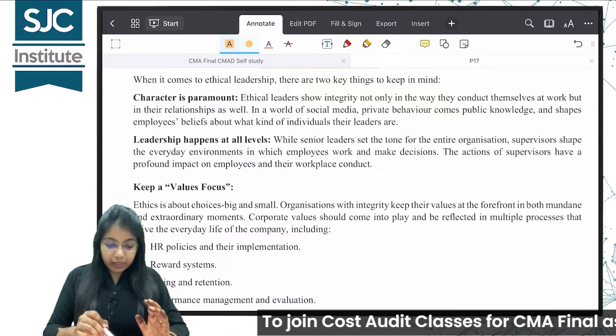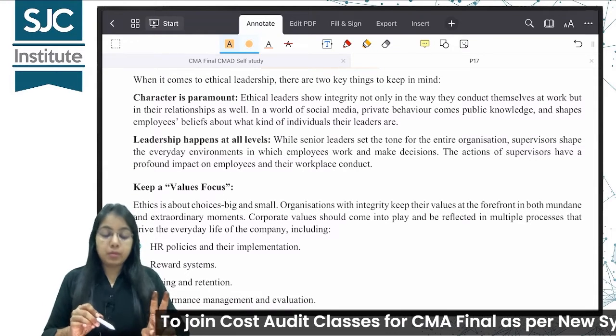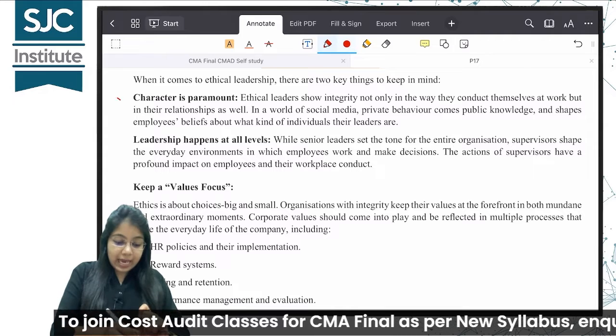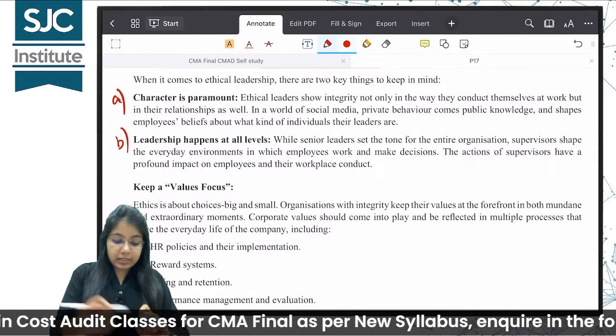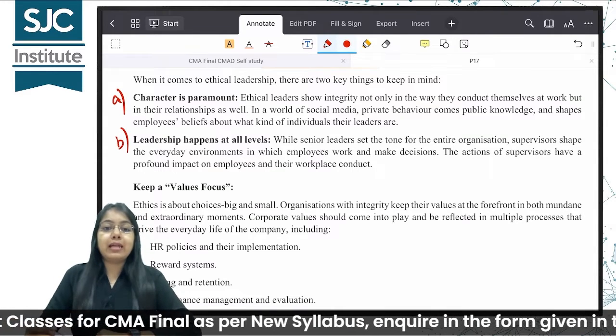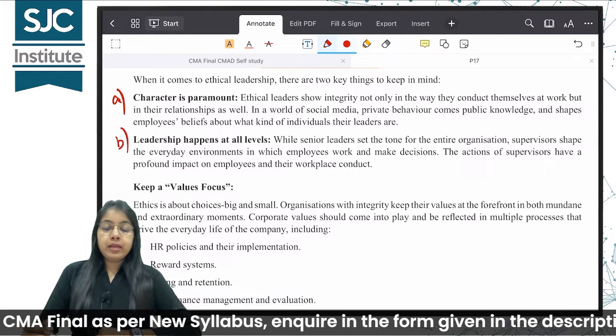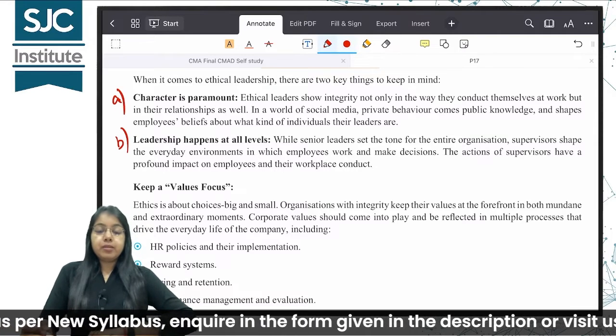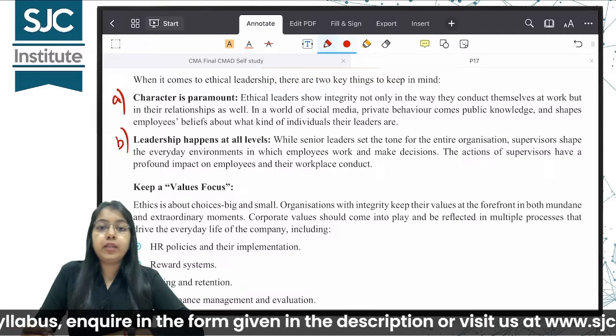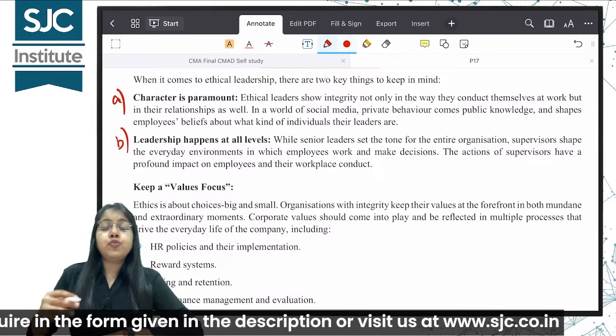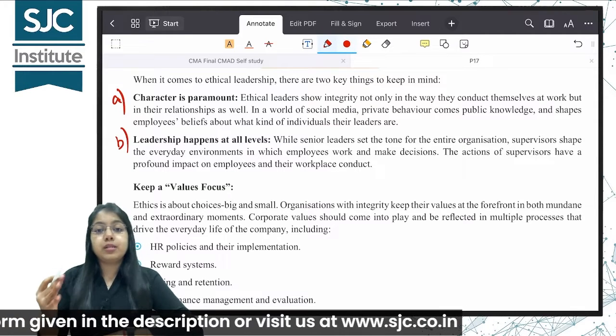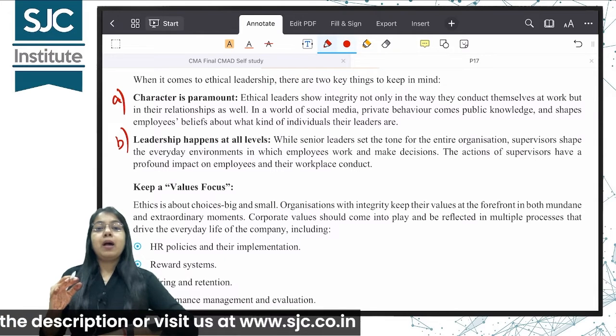When it comes to ethical leadership, there are two things to keep in mind. Number A is character is paramount, and B is leadership happens at all levels. Character is paramount means ऐसा नहीं है कि सिर्फ मैं कंपनी में बिजनेस डिसीजंस ले रही हूँ then I have to follow the ethics. I have to be ethical in my character personally also. And leadership happens at all levels.